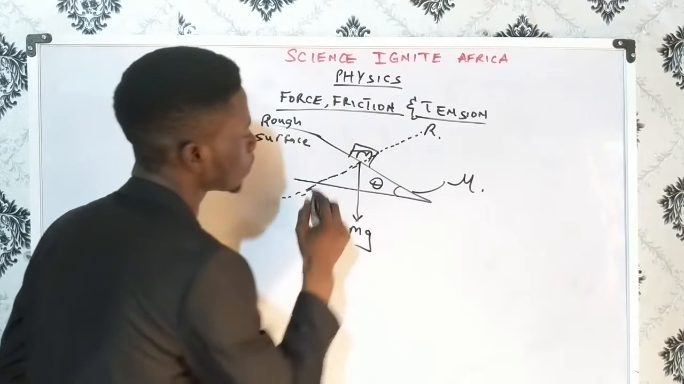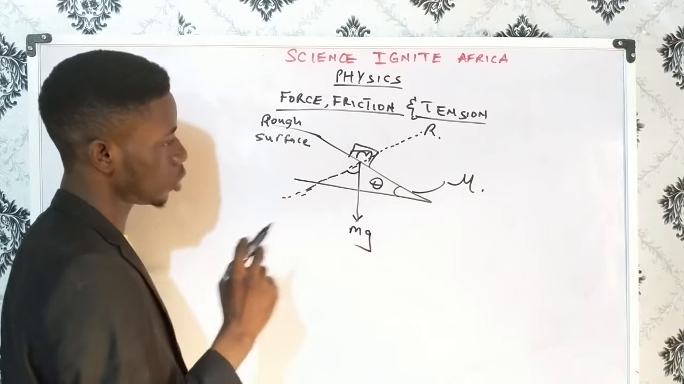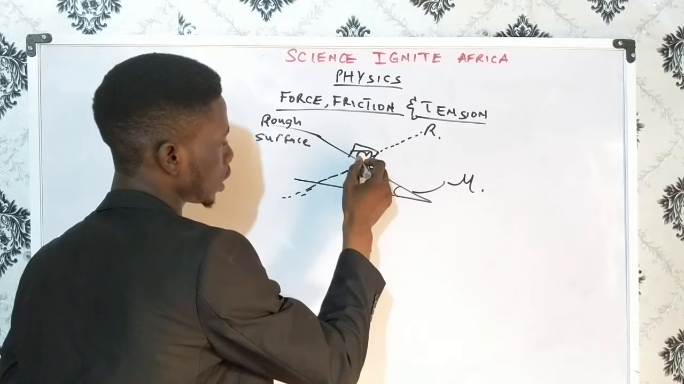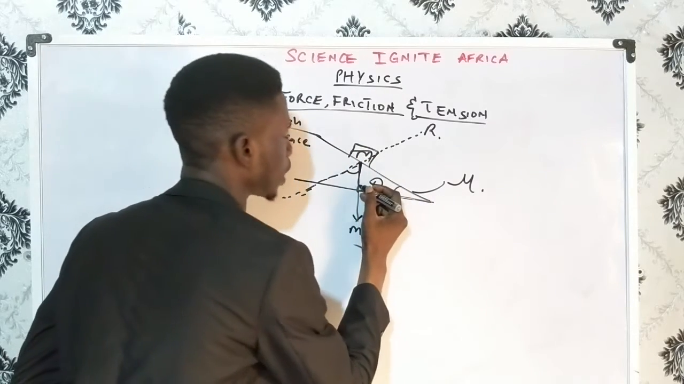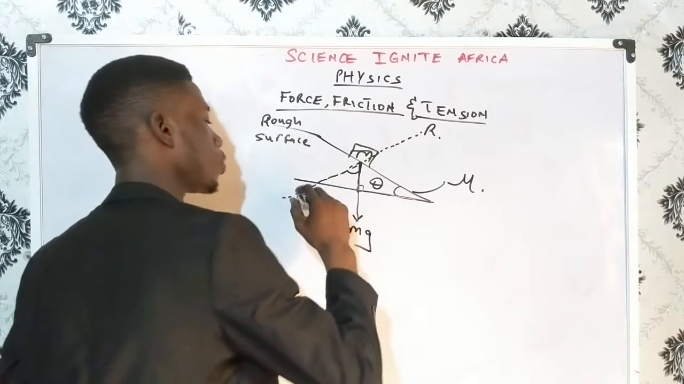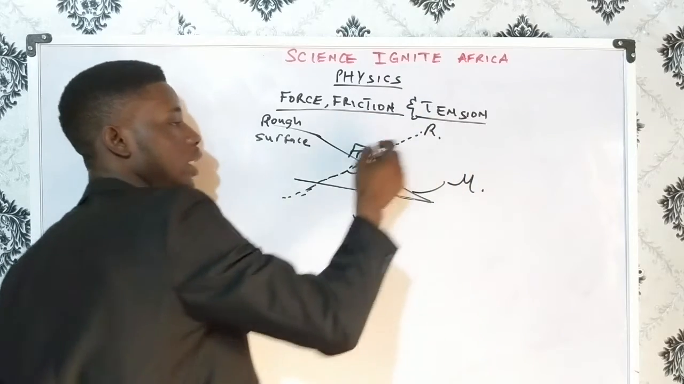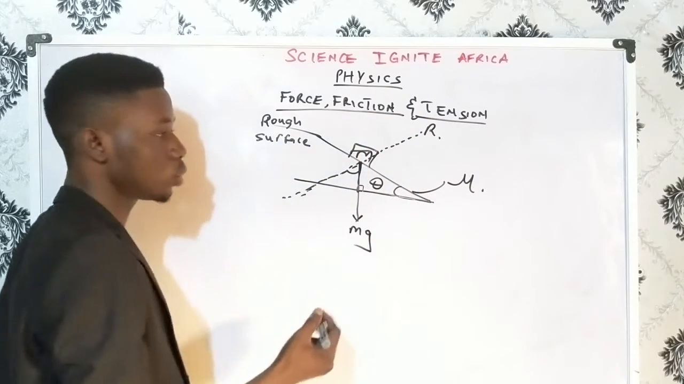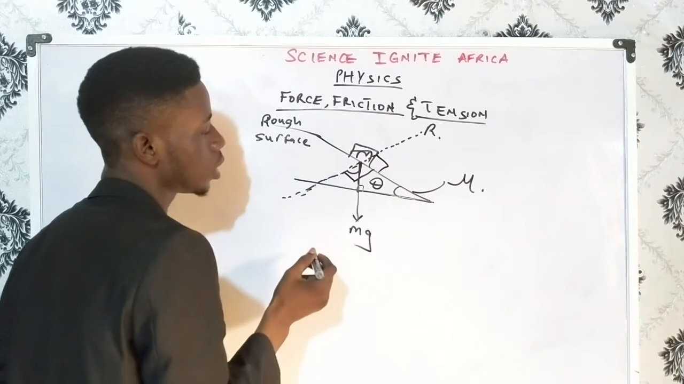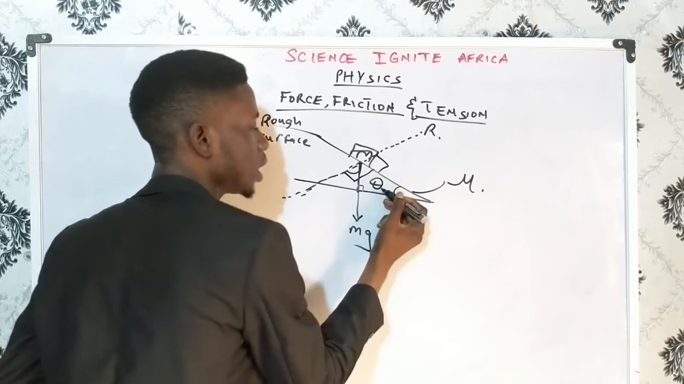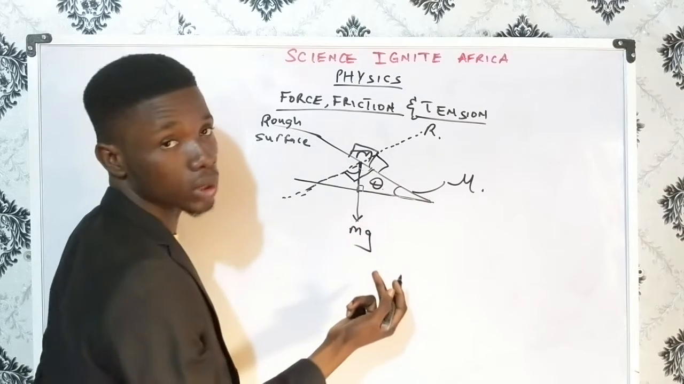Now I can always get this angle. This angle is angle theta. Let me show you how. You agree with me that this looks like a triangle. In fact, it looks like a right angle triangle. Also, this line of normal reaction that I've drawn is perpendicular to this surface, which means that this angle is 90 degrees. So if this is theta, then this one will be 90 minus theta, because the two of them sum to 90 degrees.